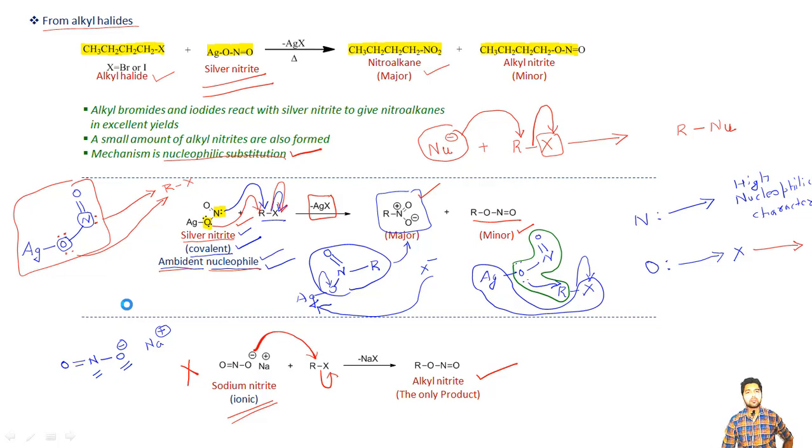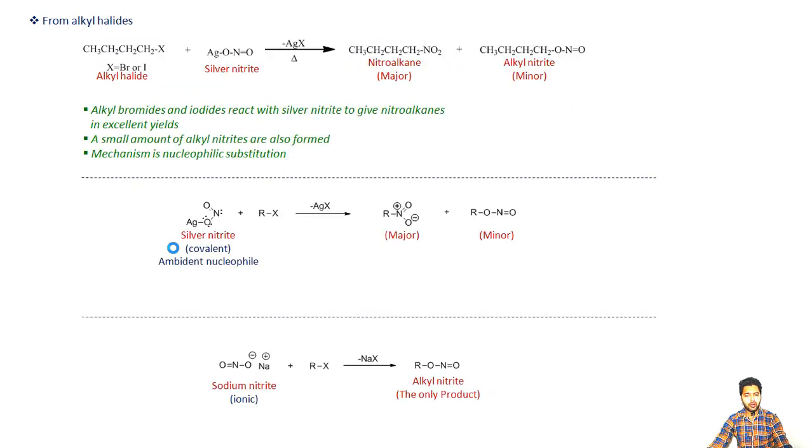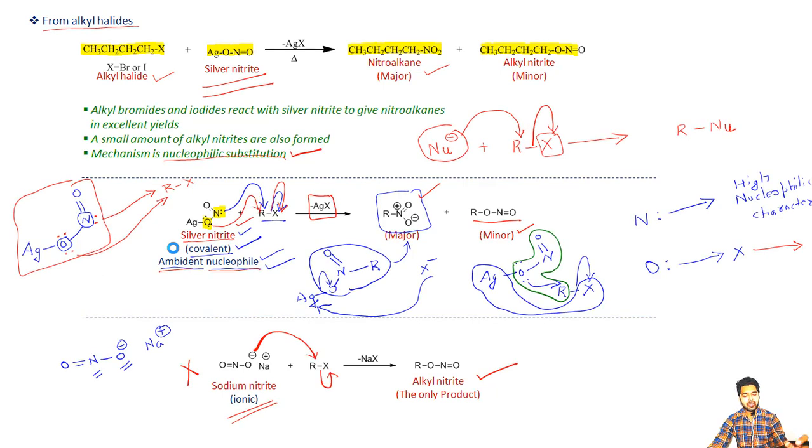The reason is quite simple: in this case the oxygen has a negative charge, and a charge, whether positive or negative, always means instability, and everything in nature wants stability. So this negative charge will simply attack the alkyl halide, sending X out from here, resulting in the formation of the corresponding alkyl nitrite as the sole product of this reaction.